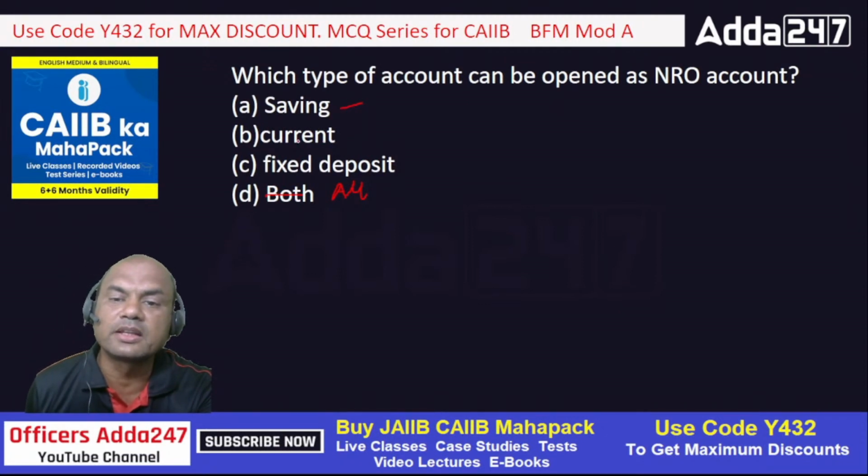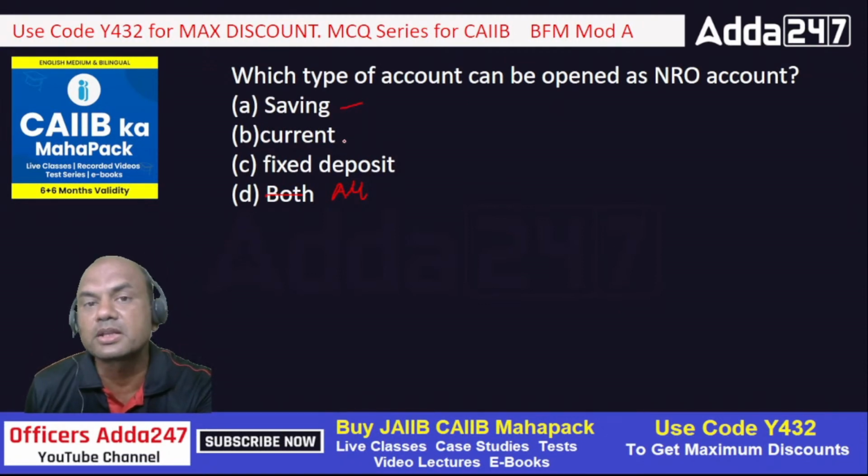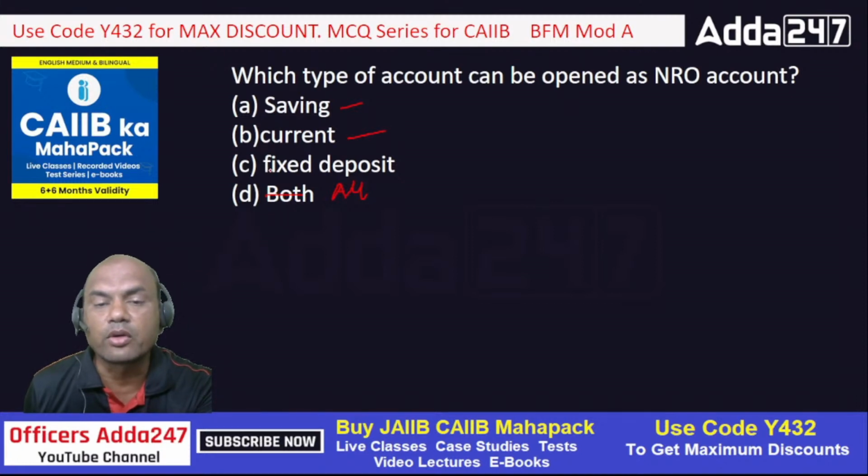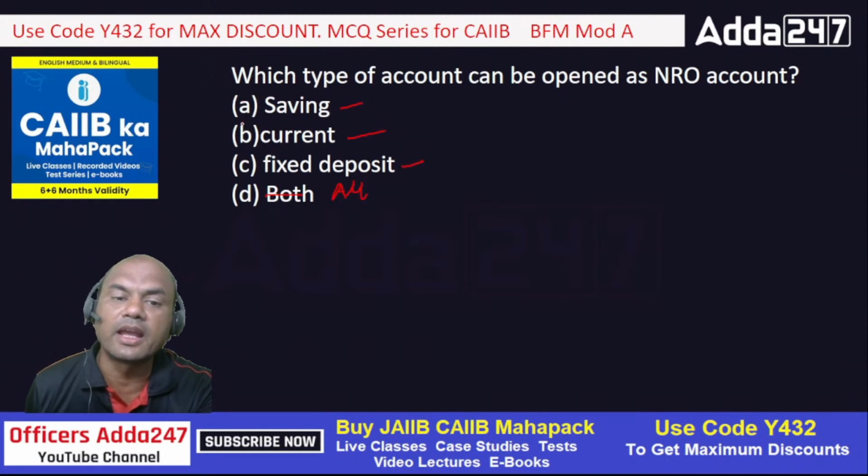How many of you have seen an NRO current account in your branch? Many have written no. But NRO current is also allowed. How many of you have seen an NRO FD in your branch? Generally we don't see NRO FD. We see FCNR FD only, and NRE FD is also there. But remember, even NRO FD is allowed. So all three, A, B and C, are allowed.